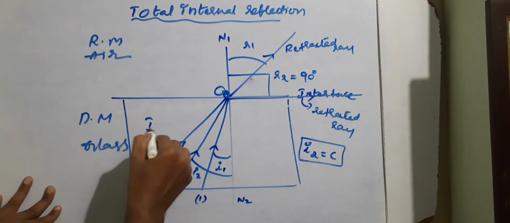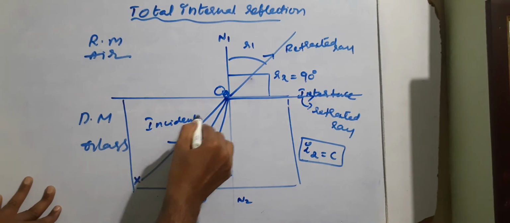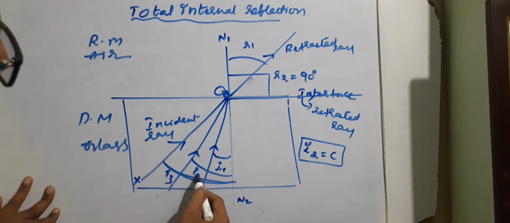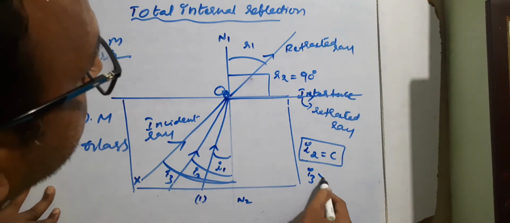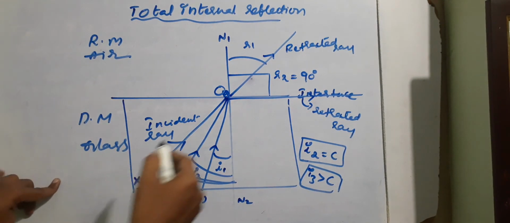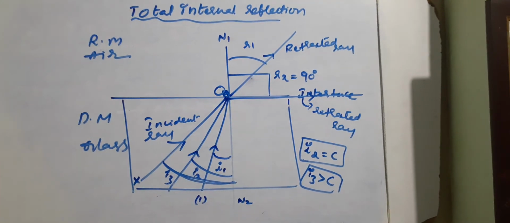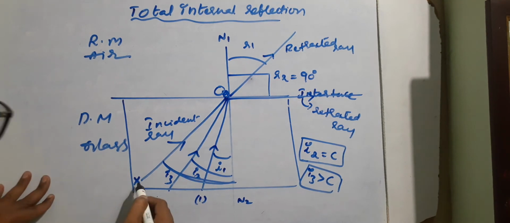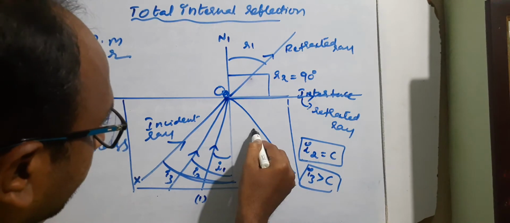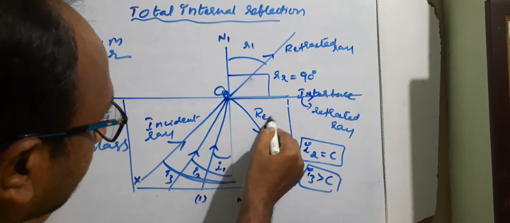XO is the incident ray. In the third case, it is also an incident ray. Now the angle from here to here, students, you can take as I3. So this I3 is greater than I2, which means I3 is greater than the critical angle. In this case, the incident ray does not cross the interface. The incident ray XO is not crossing the interface, it is returning. This returning ray is called the reflected ray.